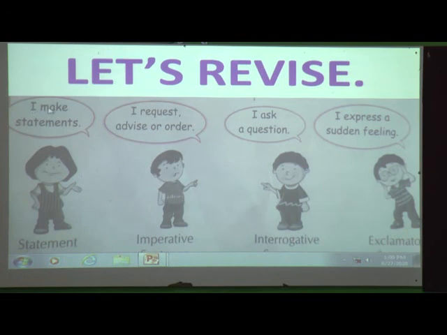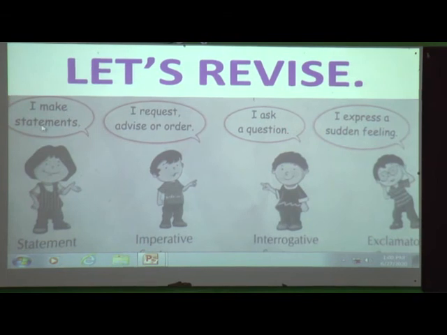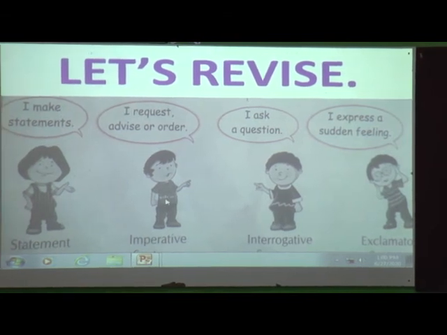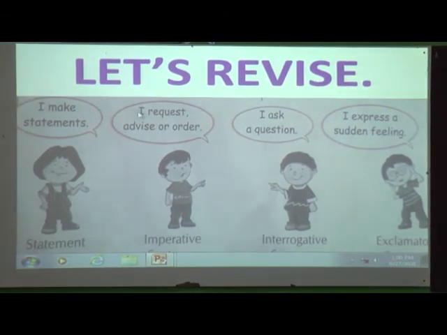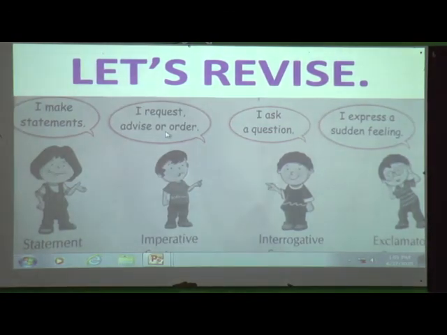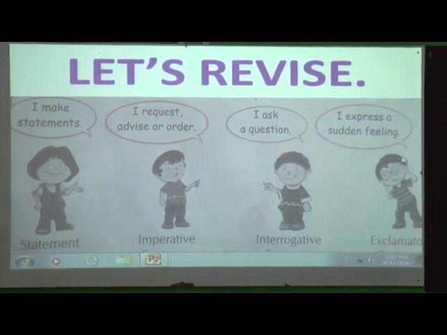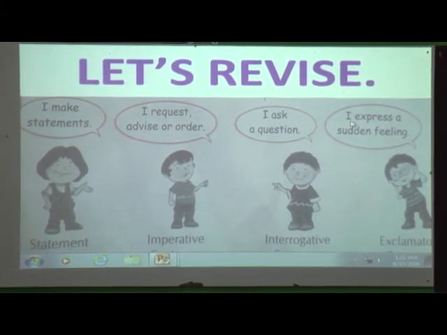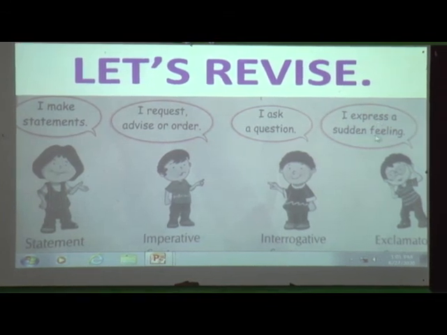I make statements. What is second? Imperative. He says, I request, advise or order. Interrogative is what? I ask a question. And what does an exclamatory sentence tell? I express a sudden feeling.